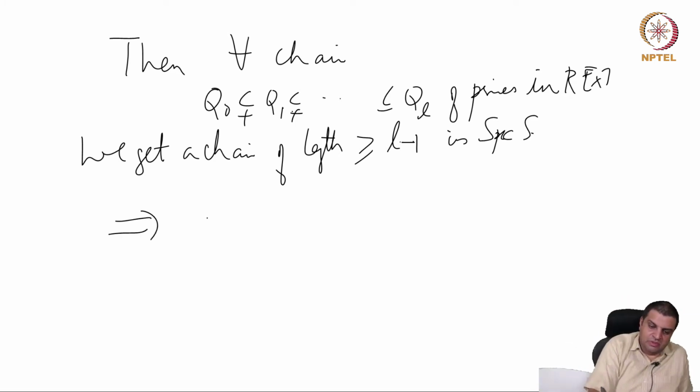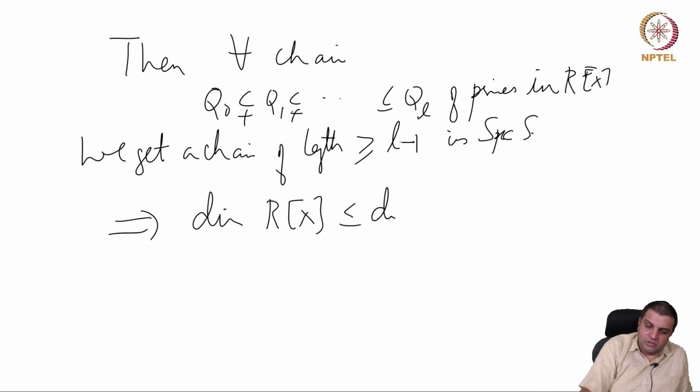So from this we would get that dimension of Rx is less than or equal to dimension of R plus 1. The other inequality has already been established.